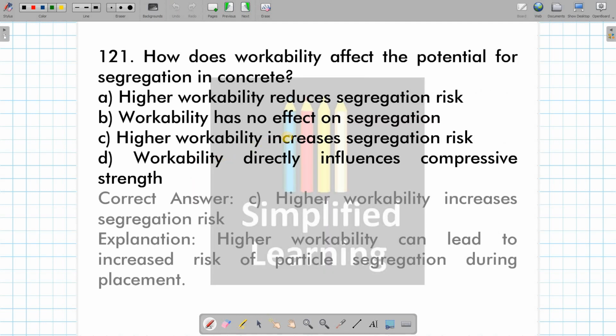Then how does the workability affect the potential for segregation in concrete? See, higher workability means more fluidic concrete, more flowable concrete, and thereby high water content ratio is going to be there, which is going to lead to permeability problems. Then segregation risk also increases, because when we are saying that workability should be higher, then we are maintaining high water cement ratio, then it is going to cause problems like settling of coarse aggregate to the bottom, which is segregation. Thereby higher workability increases the chances of segregation, thereby increases the segregation risk. Option C is the right one.